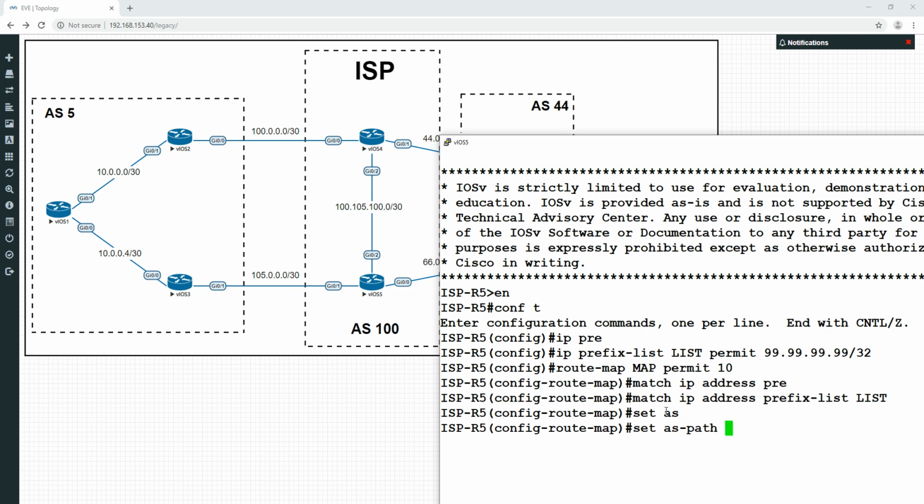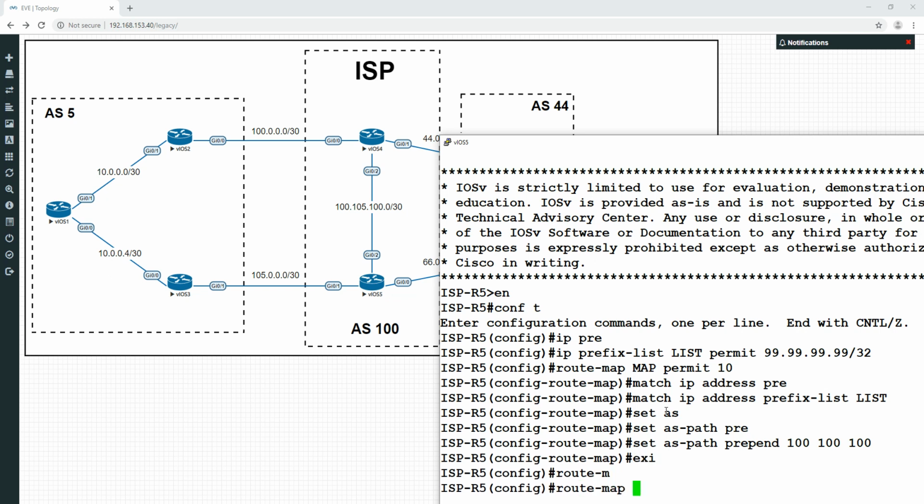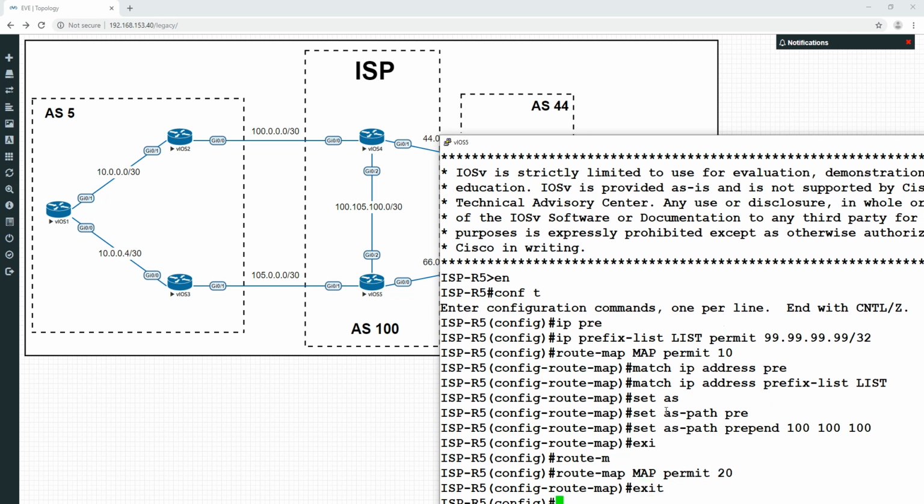And what we're going to do is set the AS path. I'm going to prepend that as well and put 100, 100. You could put even more if you wanted, but I'm just going to put in, say, 3, whatever. And we'll do a route map, map permit 20, and exit out of that.